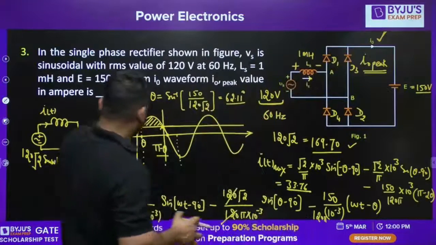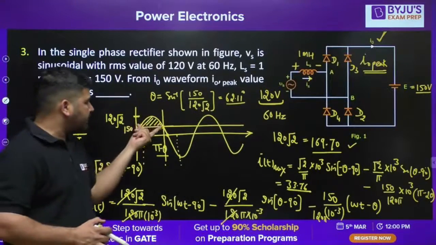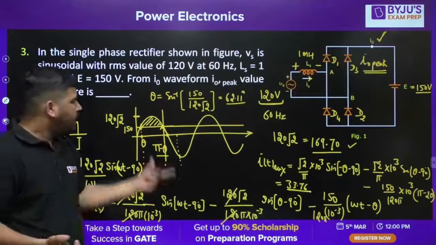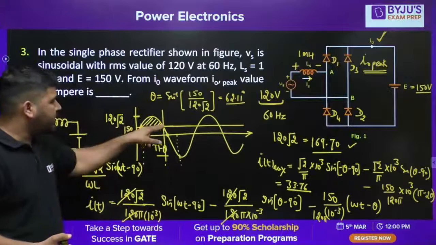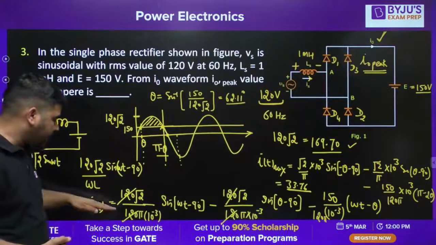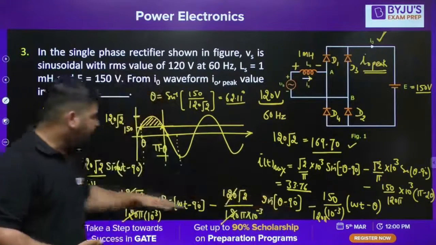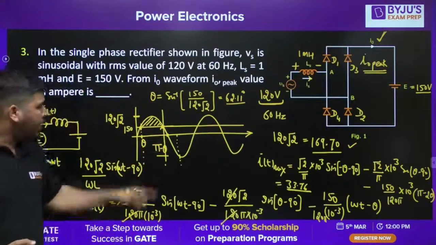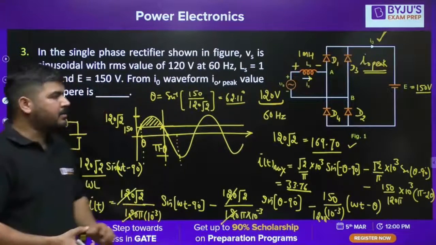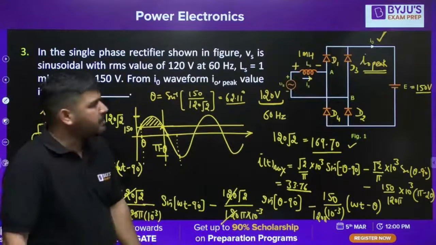Okay. So this is the voltage across the inductor, and during this interval, the inductor voltage is positive. Since the inductor voltage is positive, the current will rise, and it will reach the maximum at this instant. So I have written the current equation. In that current equation, I have put omega t equal to pi minus theta. At this instant, the current will reach the maximum. I hope you can solve this accordingly.